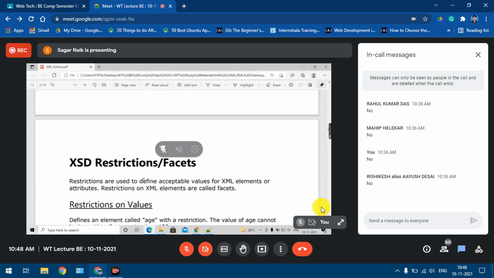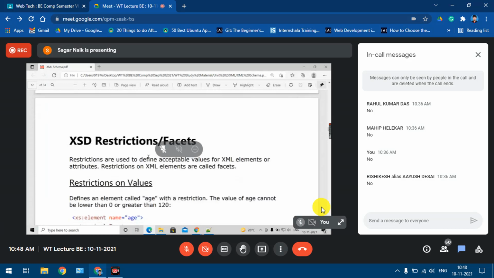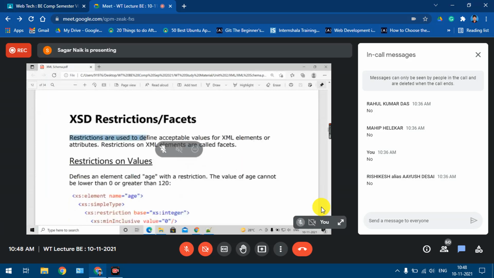Okay, so what are these restrictions? Restrictions are used to define acceptable values for elements or attributes. The restrictions are known as facets. Using the data type, we specify what type of data we want, but using the facets, we can still limit our domain. We can say that only these values are accepted, only those values are accepted, like that.